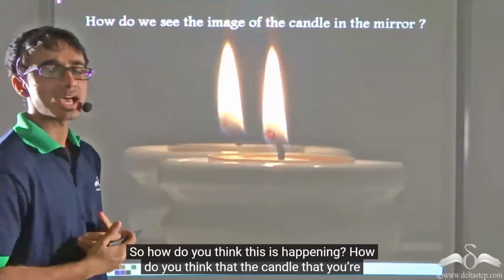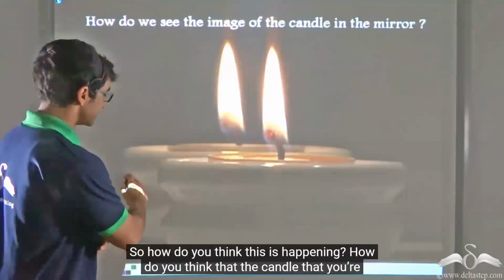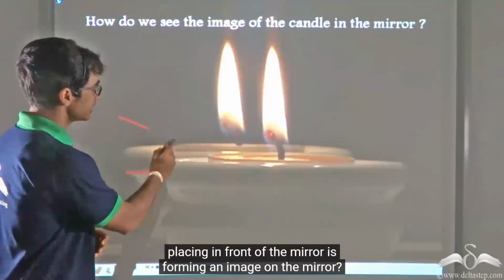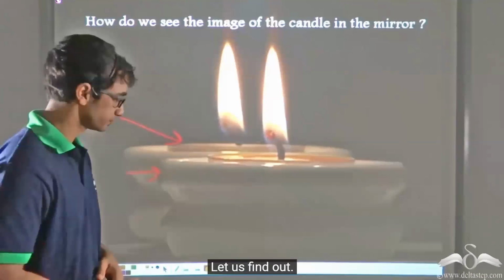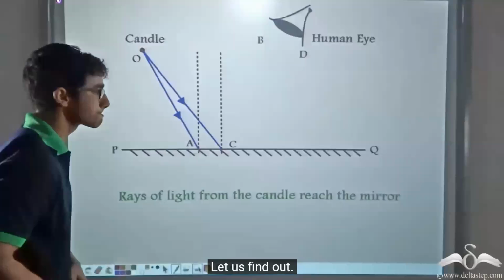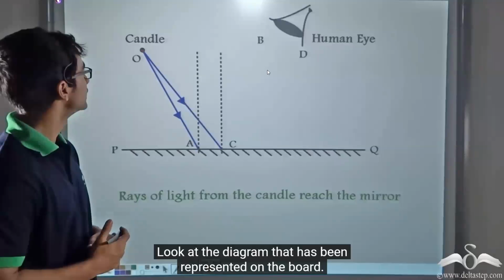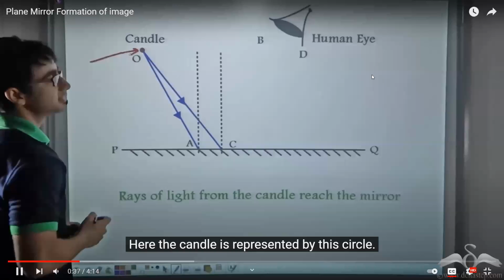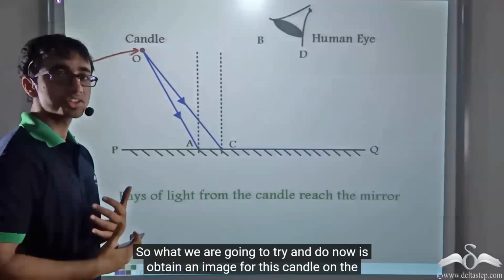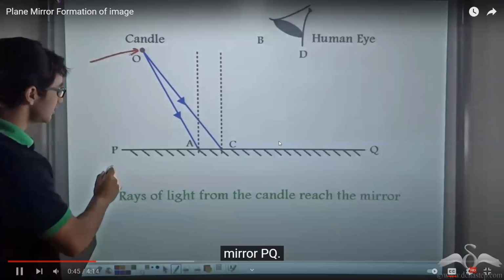So how do you think this is happening? How do you think that the candle that you're placing in front of the mirror is forming an image on the mirror? Let us find out. Look at the diagram that has been represented on the board. Here, the candle is represented by this circle. So what we are going to try and do now is obtain an image for this candle on the mirror.